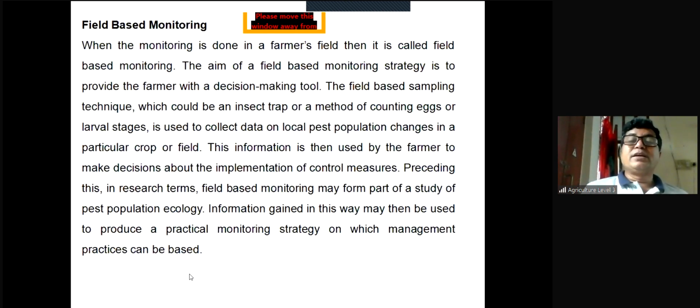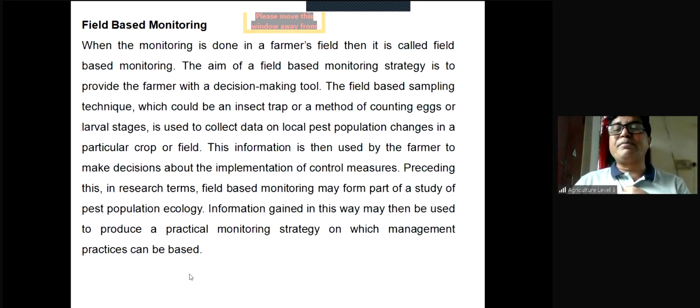So in research terms, field-based monitoring may form part of a study of pest population ecology. How? Say for example, all the information regarding the pest is possible to know by field-based monitoring. But the very interesting thing is that when farmers execute the information, say one particular method of pest control, they will also learn by doing.